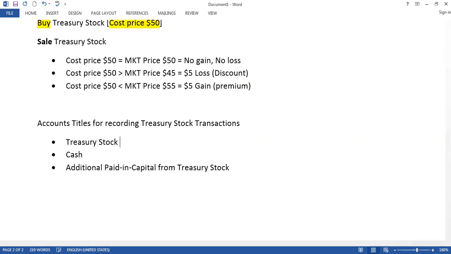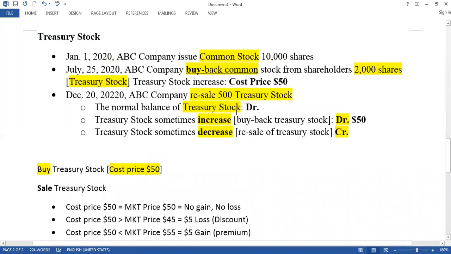Now, previously I told you that treasury stock is sometimes debit and sometimes credit. Do you understand? So we have to record treasury stock sometimes on the debit side or sometimes on the credit side. Why? Because I already told you, treasury stock increase means debit, right?